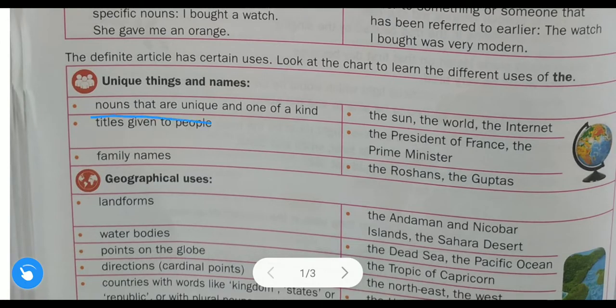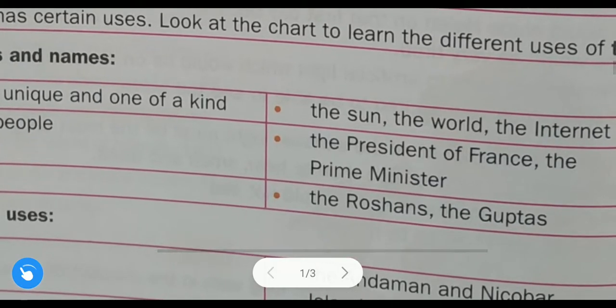See, here it is given: nouns that are unique and one of a kind. So we use the definite article when the noun is very unique. Unique means only one, not many. And one of a kind means only one type. There are no types of that noun. So examples are given. The sun. See, the sun is unique. Are there many suns? No. That is why the sun is unique, only one type of sun. That is why the sun.